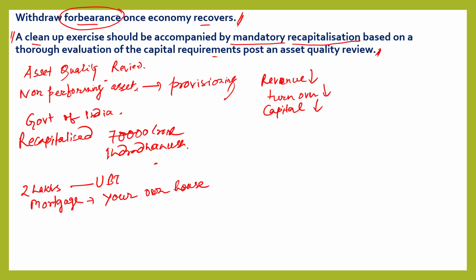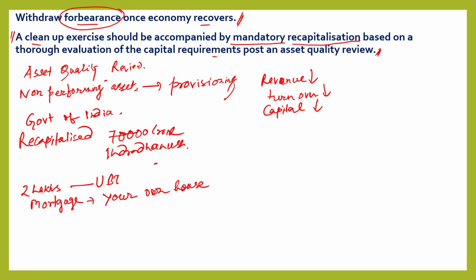banks can give you sympathy, and as a result you will also gain, because once you start earning, you can repay the bank. Suppose the bank is giving you 2 years, then during that period you need not return the money, but you will have to pay a higher interest rate in return. That is called forbearance. It is a win-win situation. But once you start earning, that forbearance should be withdrawn. At that time, banks have to take money from you.